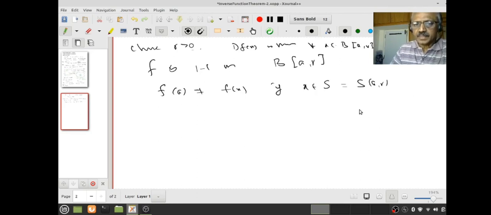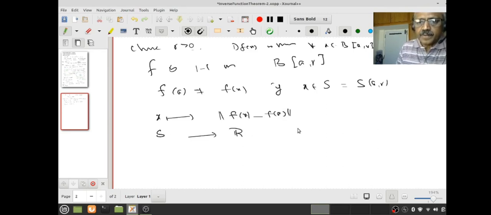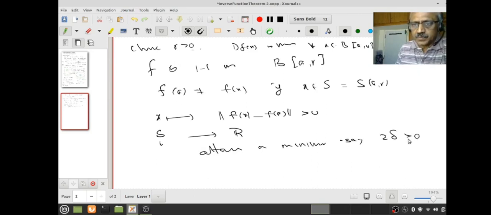You follow that? Now therefore let's look at the function x going to norm of f(x) minus f(a). This is from the boundary S to R, right? And this is always positive because f(x) is not equal to f(a). Now S is compact, therefore it attains a minimum, right? Say the minimum is 2 delta, which is positive.